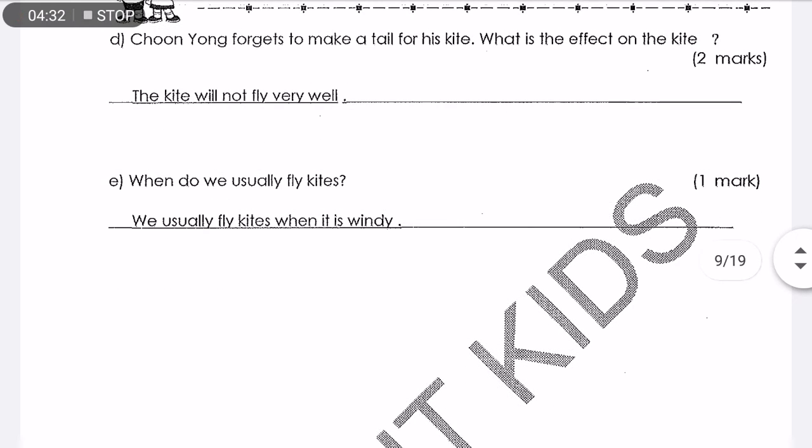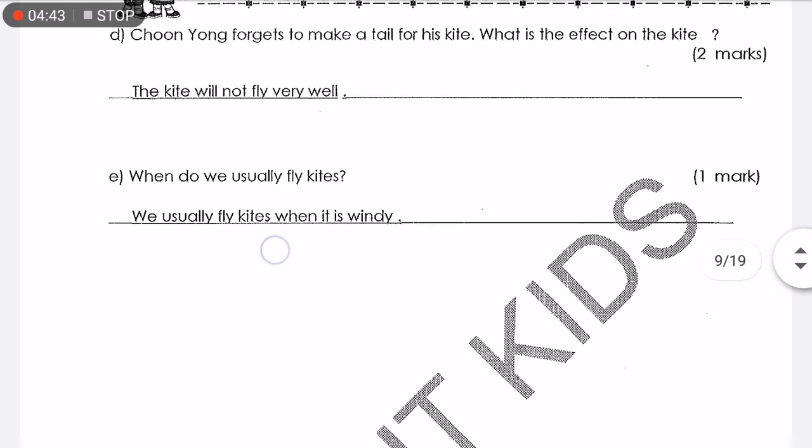Okay. Question E. When do we usually fly kites? We have to ask ourselves, usually we fly kites when the wind is strong, right? So we usually fly kites when it is windy. Okay. That is the answer.